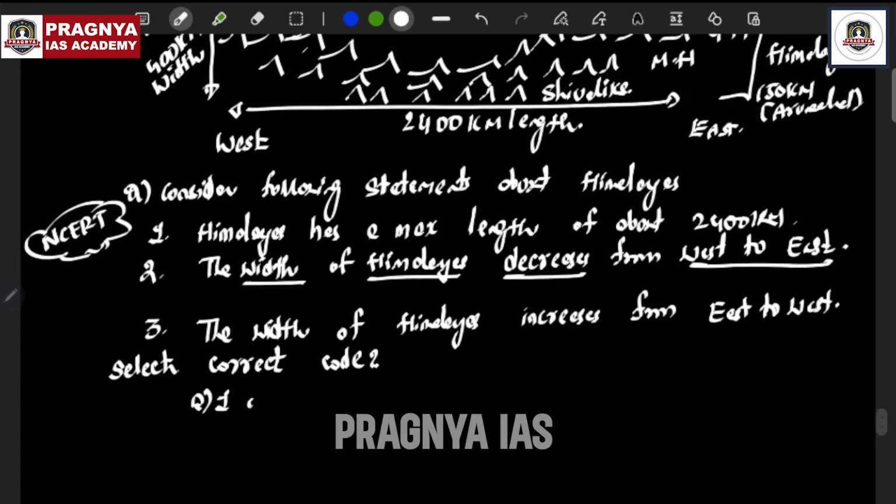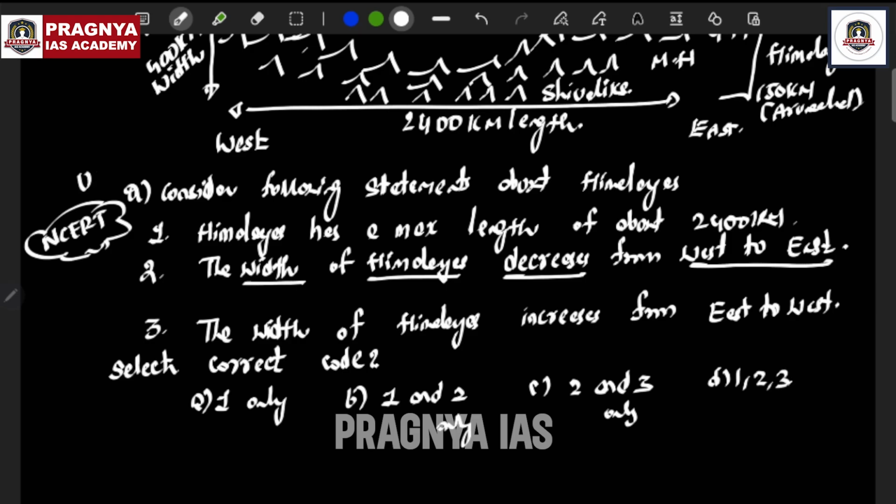Option A, 1 only. Option B, 1 and 2 only. Option C, 2 and 3 only. And option D, 1, 2, 3. Now what will be the right answer in the UPSC exam? This is the UPSC question. The answer is 1, 2 and 3.